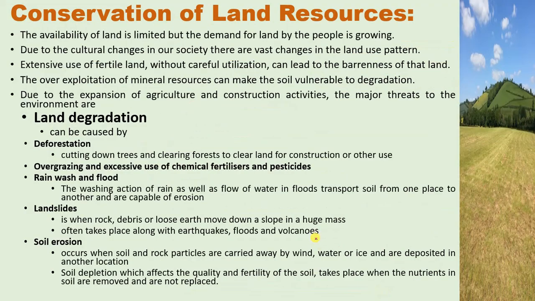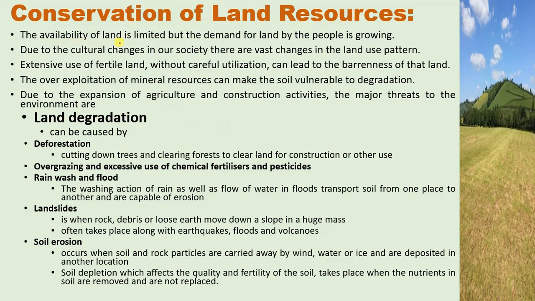Now, as there are different uses of land, if we use that land indiscriminately without any planning, then of course there will be land degradation. So here, students, we are going to discuss the concept of land degradation and conservation of land resources.